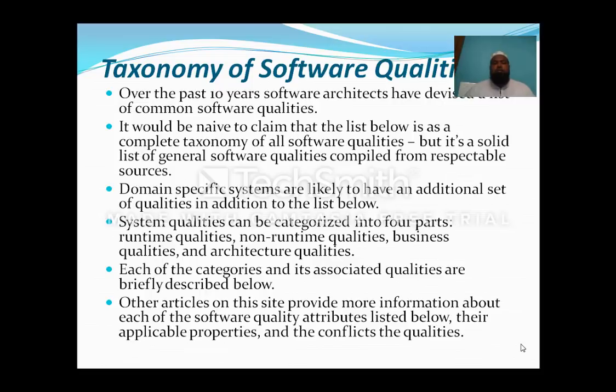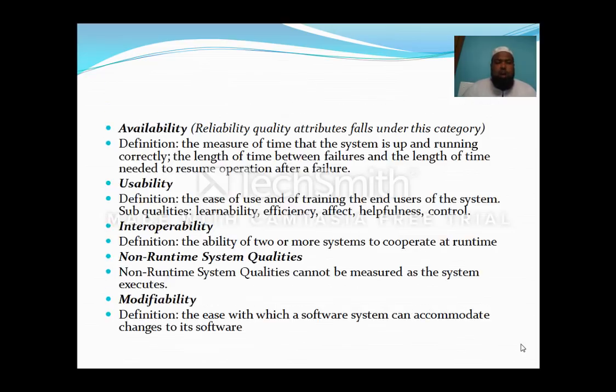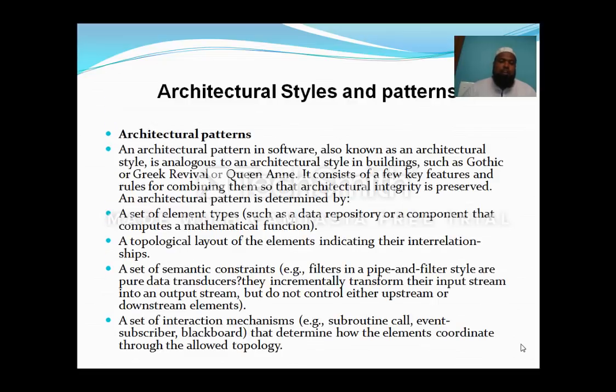So these are the various taxonomy of software qualities. With all these features, with all these aspects, we can see that in order to develop a software architecture with a quality oriented approach, we need to look after the respective things which have been considered. So this is about the whole software quality attributes.